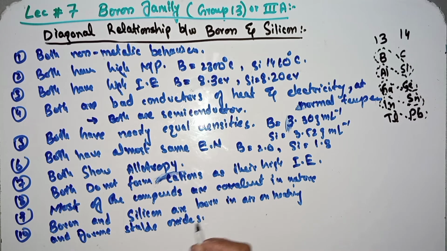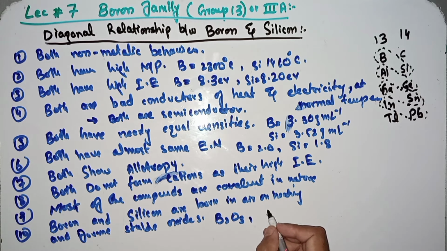The oxides of boron and silicon are B2O3 and SiO2 respectively. Both are stable oxides, so here also both show the same characteristics, the same resemblance.